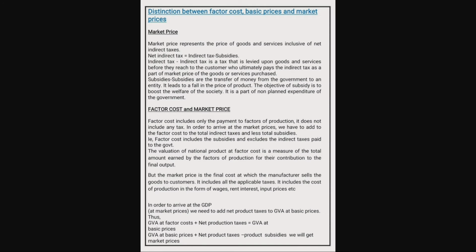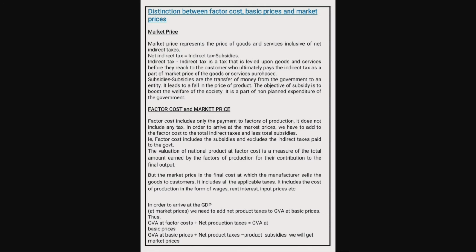That means factor cost includes the subsidies, but at the same time it excludes the indirect tax paid to the government. The valuation of national product at factor cost is a measure of the total output earned by the factors of production for their contribution towards the final output.